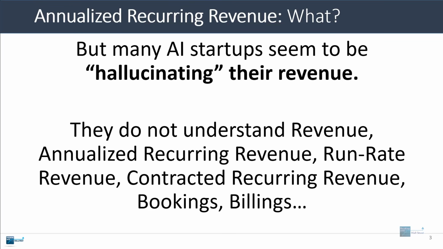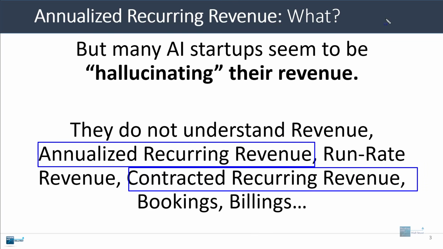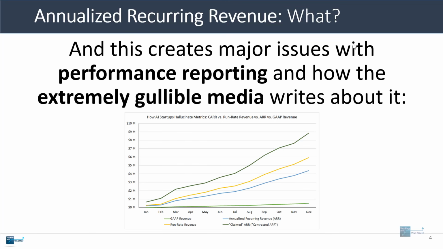Now we can't go through all of these here, and we actually have a separate tutorial on bookings and billings and a few other metrics in this list, but I do want to focus on the difference between annualized recurring revenue and contracted annualized recurring revenue. Essentially, you can have all these different revenue metrics: GAAP revenue, run rate revenue, annualized recurring revenue, and CARR, or contracted annualized recurring revenue, and they all tell you completely different things.